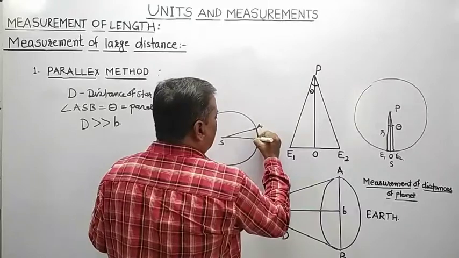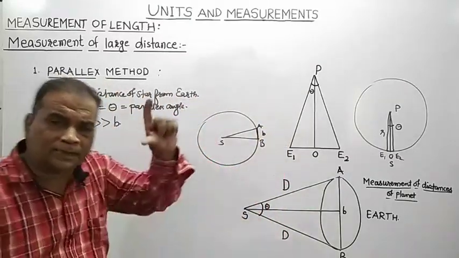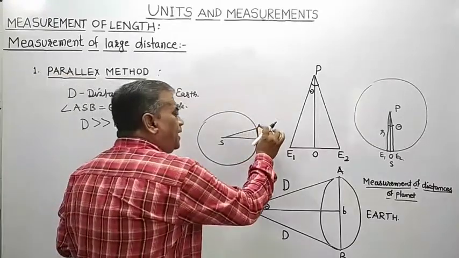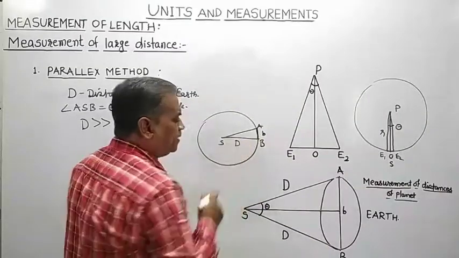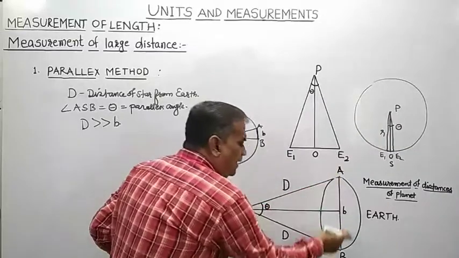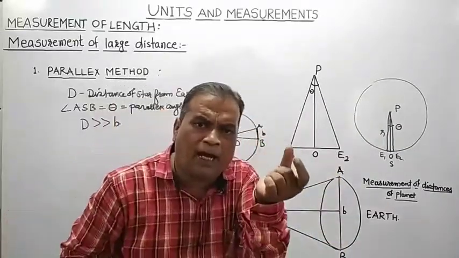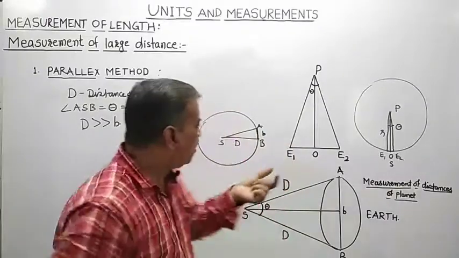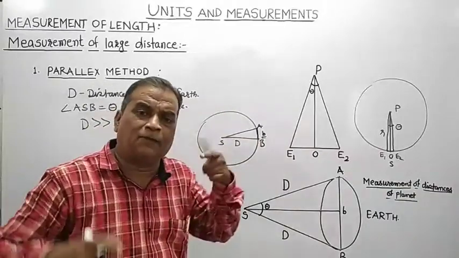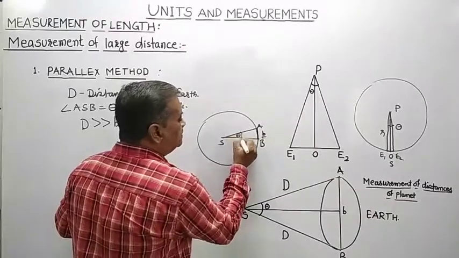We had considered that this distance B is a straight line distance, but because this B is very small as compared to that of distance capital D, this straight line path AB is actually a small arc of length B of a circle whose radius is very large, that is D. And what theta here is?